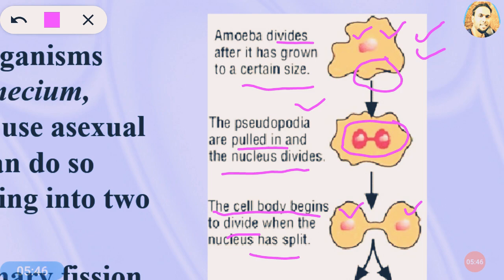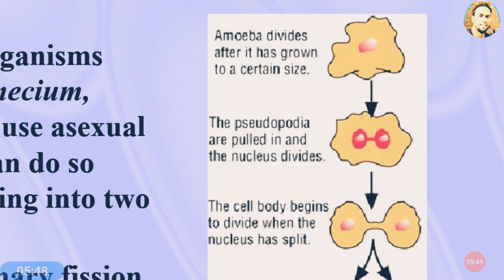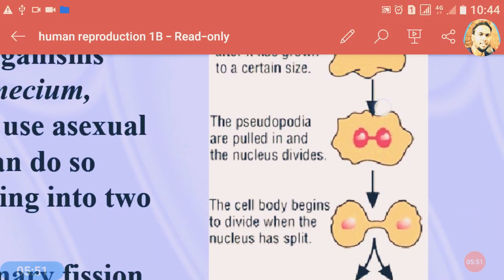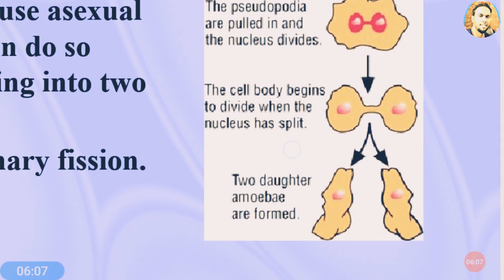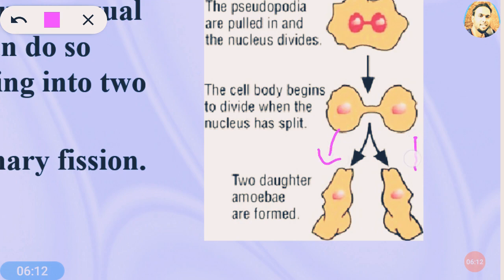So now you can see this nucleus has split, and now one furrow will appear there. You can see this furrow is here, and by this furrow, the cell body of this amoeba is dividing into two parts, and finally this piece will convert into this one, this piece will produce into this one, and now two daughter amoebae are formed from this body. So you can see this is the daughter amoeba.